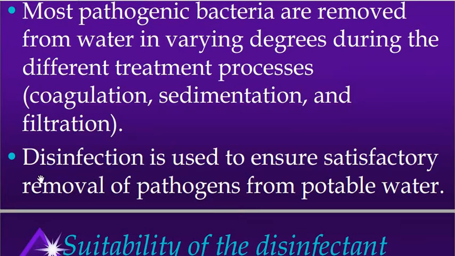Hence generally the disinfectant, the chemical added for the process of disinfection, is used in the form of various chemicals, maybe chlorine, potassium permanganate, or various other methods which we are going to see. So it gives us satisfaction that the removal of pathogens takes place from the potable water and it is fit for drinking.